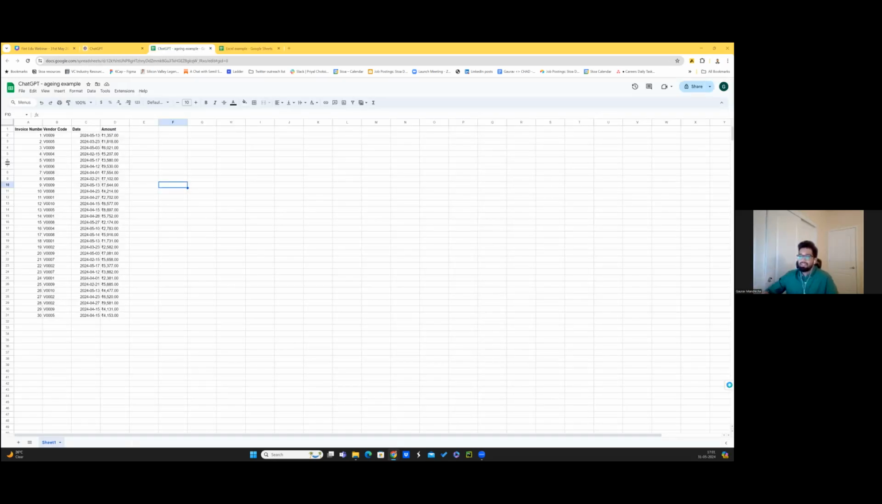So the idea here is, here I have a dummy data set, and I'm pretty sure you would have looked at it, aging of your receivables or inventories. So imagine you have your invoice number, you have a vendor code, which we give to all the vendors that we work with. There is a date and there's an amount.